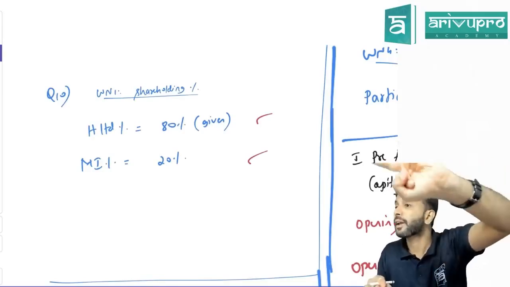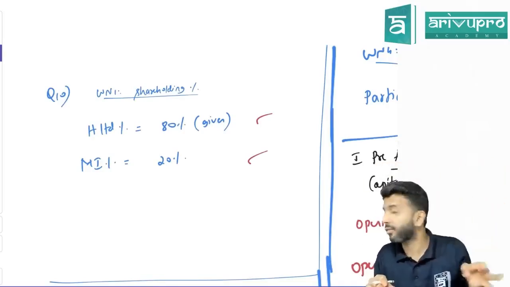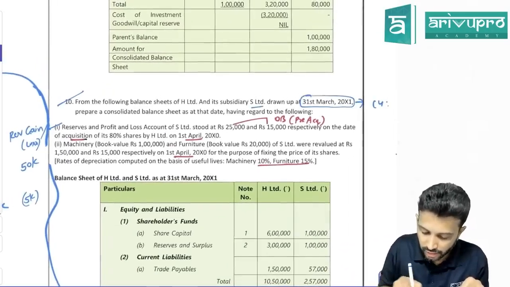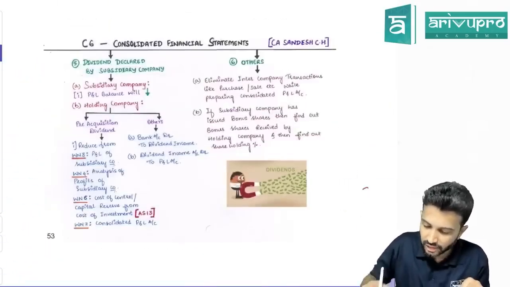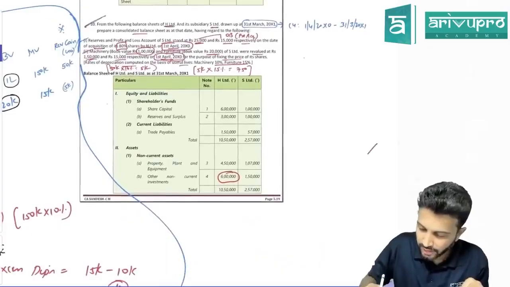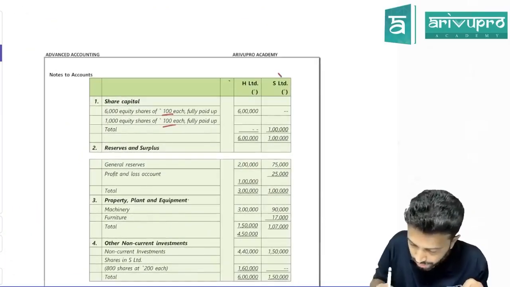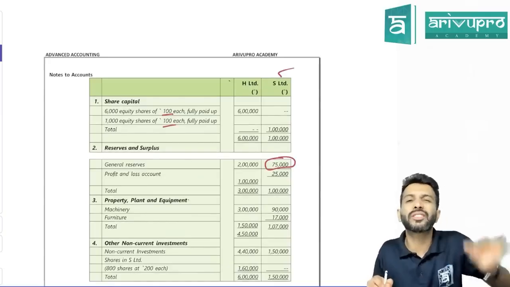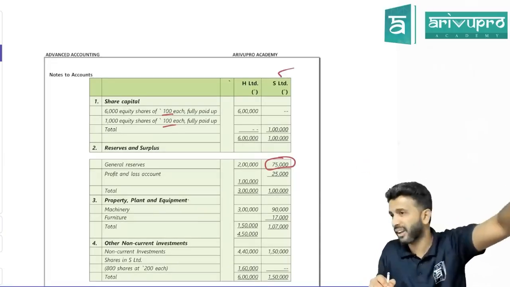Preparation of general reserve of the subsidiary company. First of all, check the question, sir. Does the subsidiary company have any general reserve? Check the notes to accounts. Does the subsidiary company have it? Yes. So that means we'll prepare the next working note, general reserve of the subsidiary company.